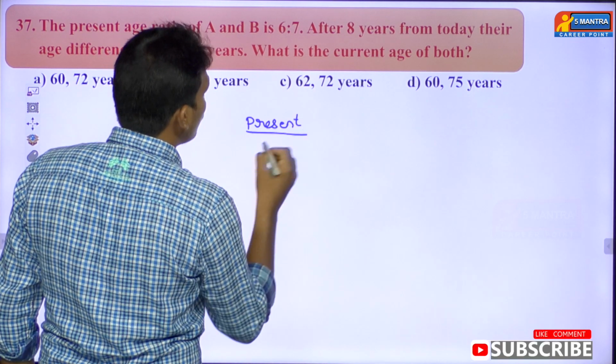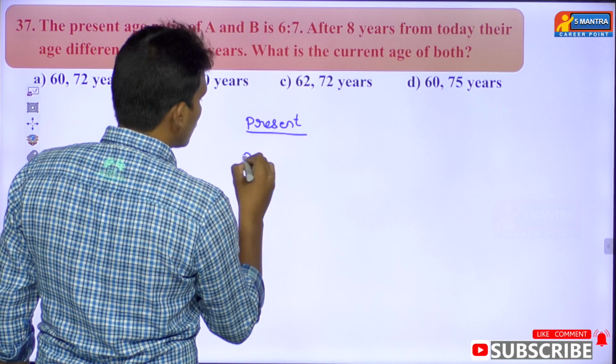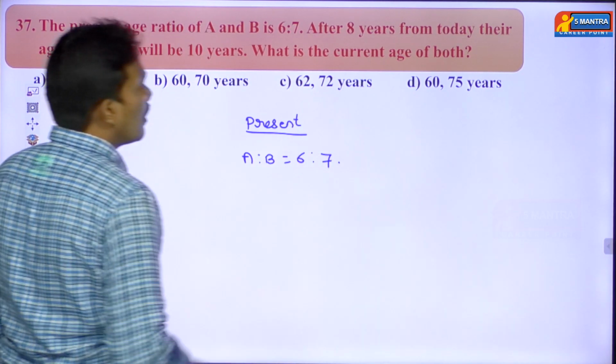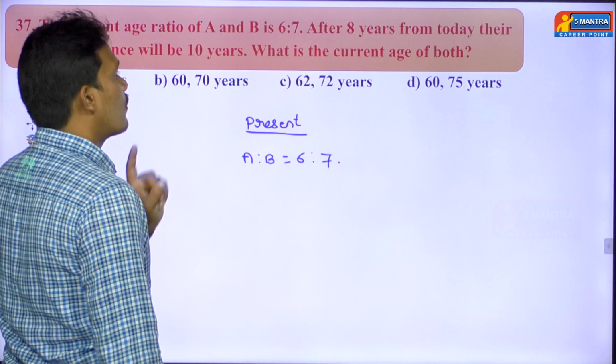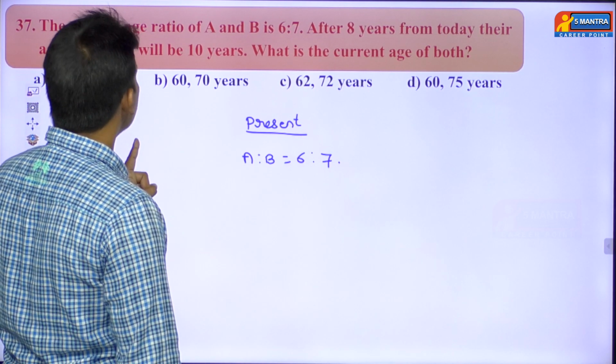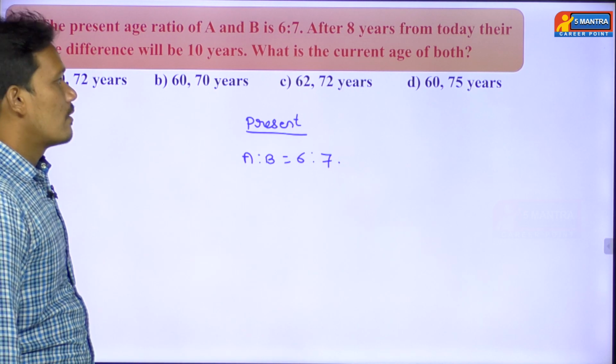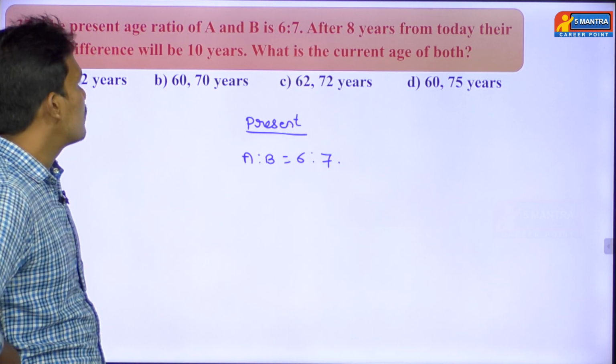Present age ratio, that is 6:7. So A is to B, 6:7. Next point, after 8 years from today, their age difference will be 10 years.